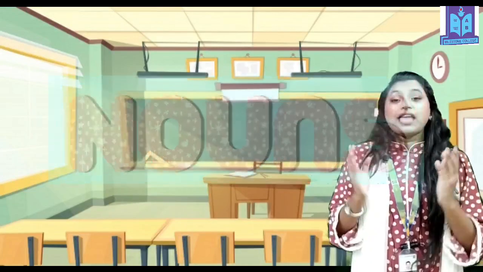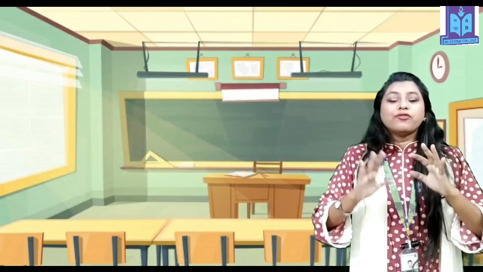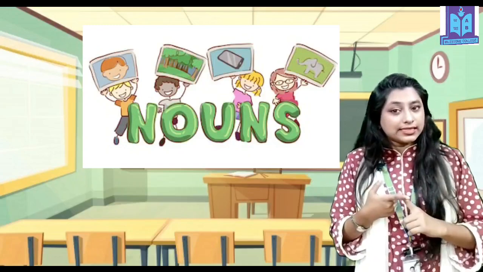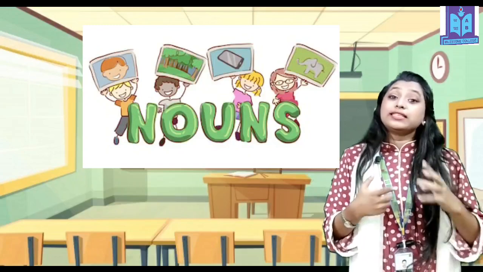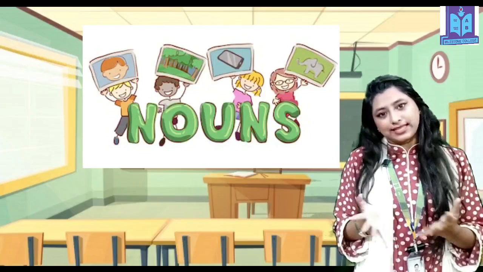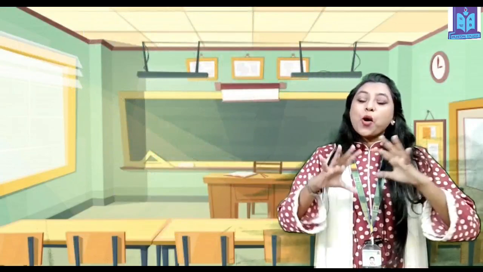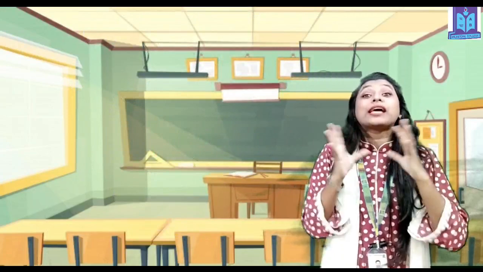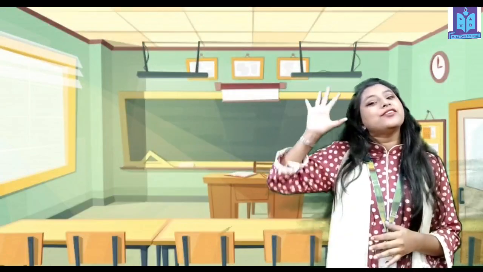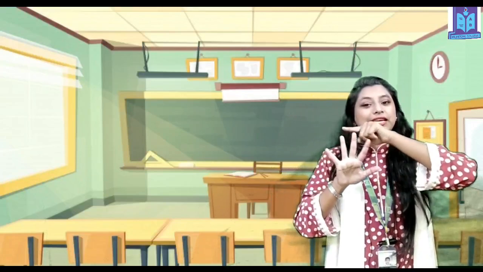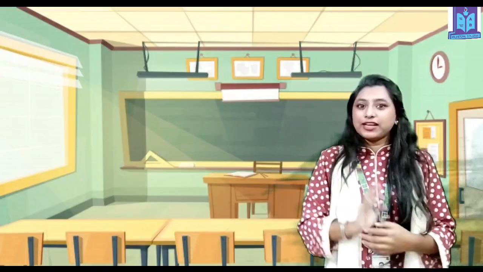Naming words are the names of anything in the world. It can be a person, a place, an animal's name, or any idea's name or any thing's name. That's what the naming words or nouns are. Let's go for all kinds of noun. There are actually five kinds of noun. How many? 1, 2, 3, 4 and 5. Five kinds of noun. What are they?